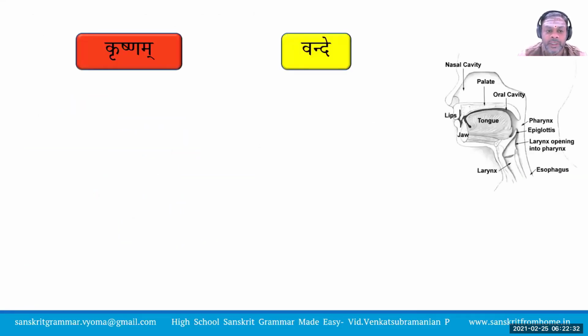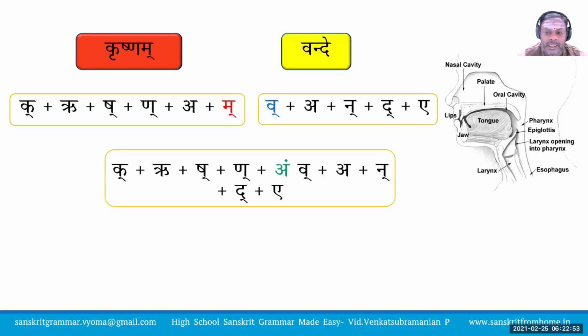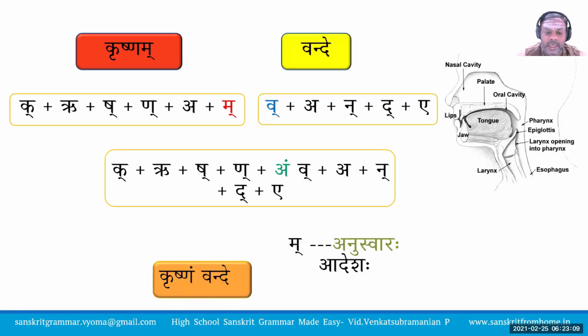We will understand these set of sentences. Krishnam Vande. The split of Krishnam is K, R, Sh, N, A, Makara, V, A, N, D, E. Now this Makara gets transformed to Anuswara. Krishnam Vande. It is an Adesha Karya because Makara is replaced by Anuswara. Now, what is the condition for this Sandhi? When does this Makara get replaced by the Anuswara? If we try to analyze, we have to understand the rule and the table of the Sandhi.